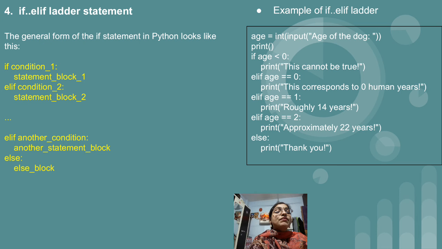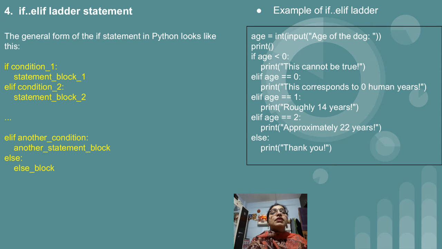After that, the if elif ladder statement, again please see the syntax. If, then we have a condition. If that particular condition is true, then the statement is there. If not, then again we have a new condition, so we will make use of elif. After elif we will write the condition. Again, if that particular condition is true, then we have a statement. Similarly, we can write n number of elif statements, but just remember that at the end of the if elif statement, we should make use of an else statement also. And this rule is similar in C and C++ also, the if elif ladder.